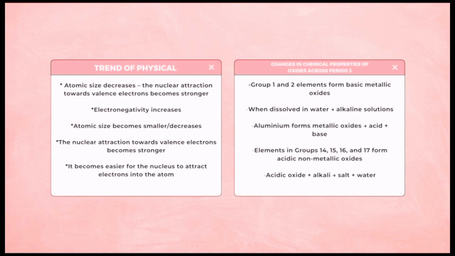Change in chemical properties of oxides across period 3. Group 1 and 2 elements form basic metallic oxides, which dissolve in water to form alkaline solutions. Aluminium forms an amphoteric metallic oxide, reacting with both acid and base. Elements in groups 14, 15, 16, and 17 form acidic non-metal oxides. Acidic oxide plus alkali gives salt plus water.